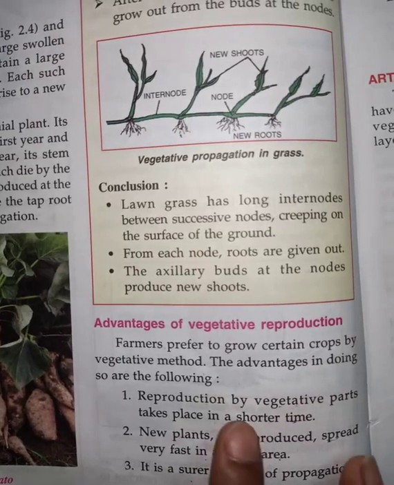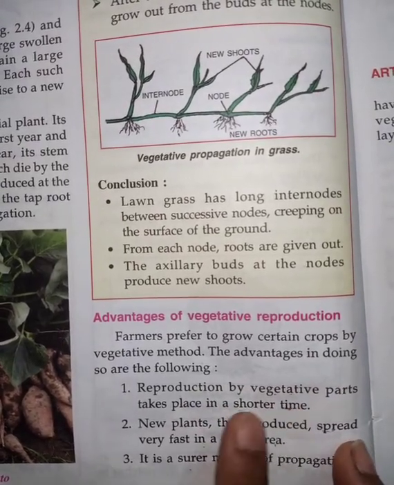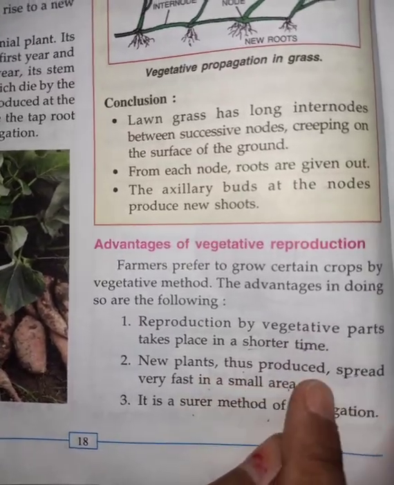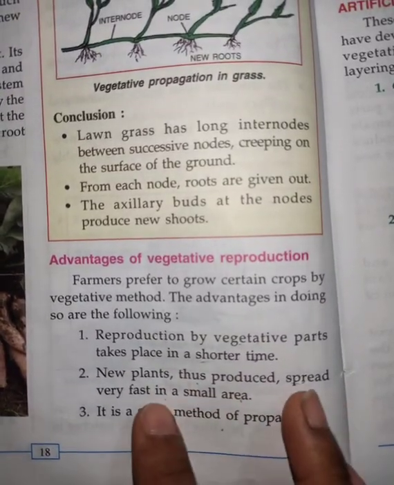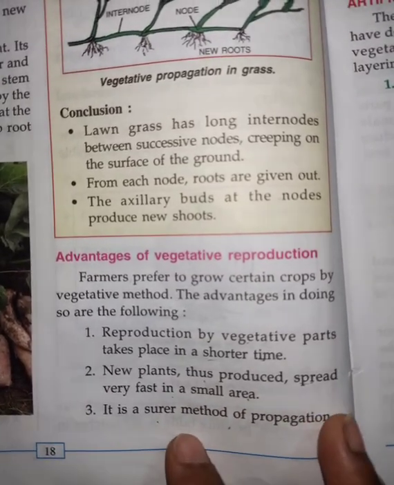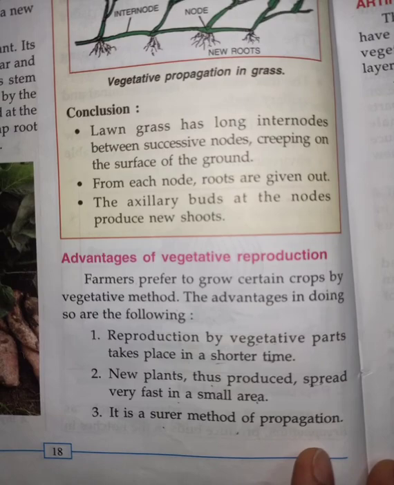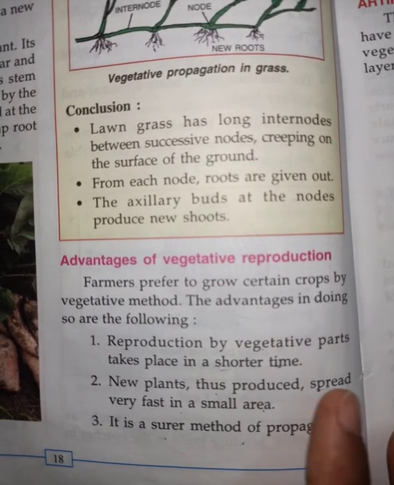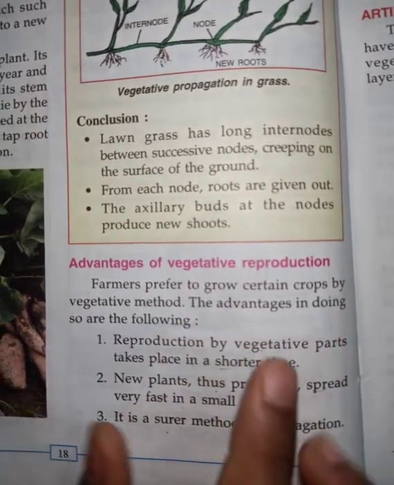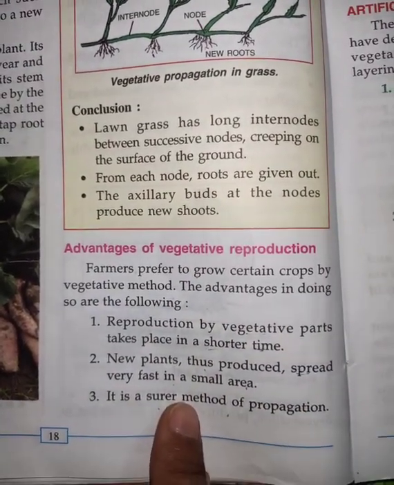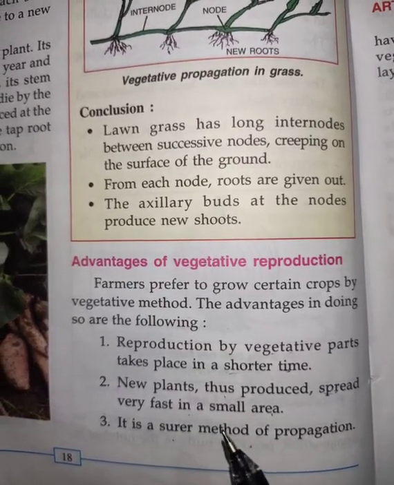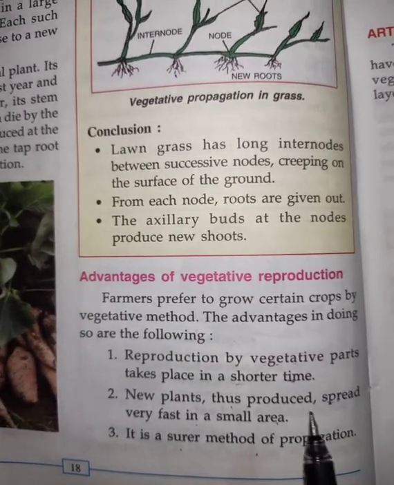Because reproduction by vegetative parts takes place in a shorter time. The new plant that is produced spreads very fast in a small area. It is a surer method of propagation. Again I am explaining these things because in vegetative reproduction we are using a part of the same plant, and those parts take a shorter time to grow.